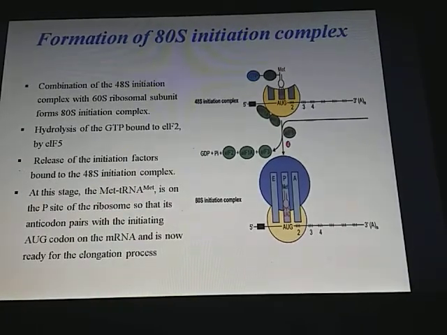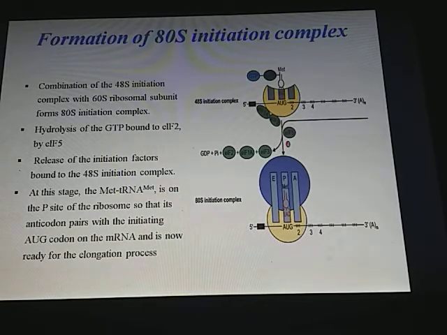The next stage is formation of the 80S initiation complex. Combination of the 43S initiation complex with the 60S ribosomal subunit forms the 80S initiation complex. Hydrolysis of GTP, which is bound to eukaryotic initiation factor 2, by eukaryotic initiation factor 5 occurs, and this causes a release of initiation factors bound to the 48S initiation complex.